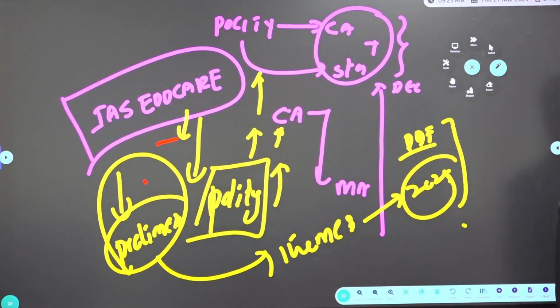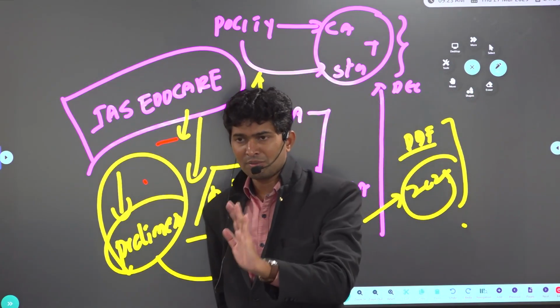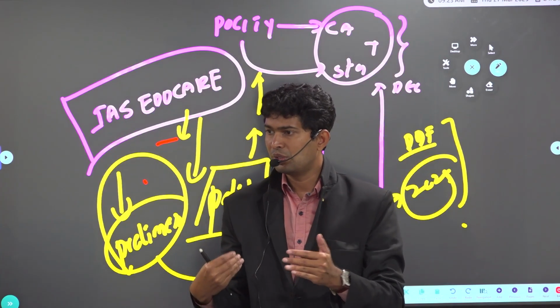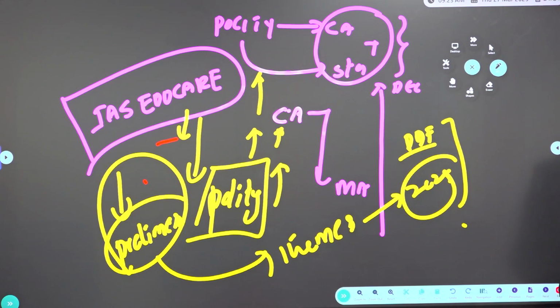So read all 1 year polity current affairs. Economy is getting over, read all 1 year economy current affairs. Geography is getting over, read 1 year geography current affairs. Whichever subject is getting over, read along with that the current affairs summary also. So you will get clarity of both, because sometimes in the questions, one statement they're asking from static, one from current affairs. So we should have static knowledge also, we should have current affairs knowledge also. Integrated preparation only is required.